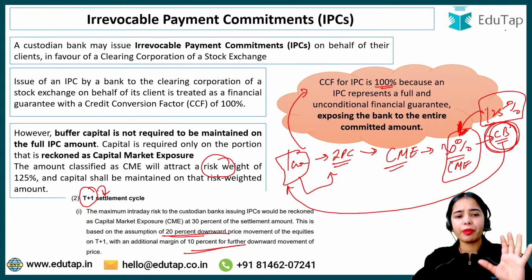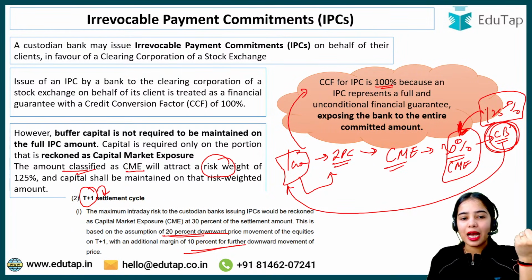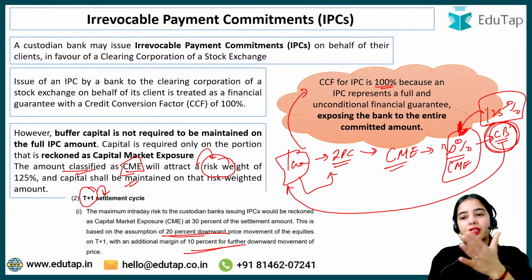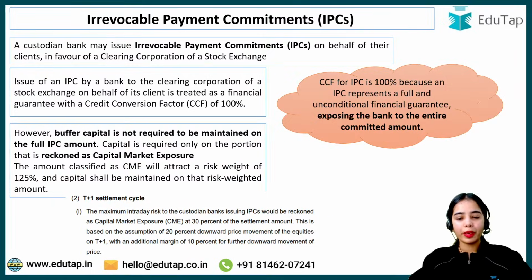So this is the idea. Remember that the risk weight is 125% for the capital market exposure. So the amount classified as capital market exposure attracts a risk weight of 125%, and capital shall be maintained on that risk weighted amount only. So capital has to be maintained against the 125% of the 30%. That is the idea.